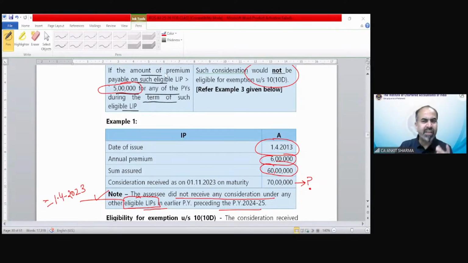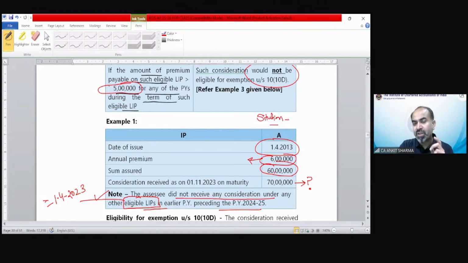Why are we not checking the 5 lakh rupees limit in this case? What is the reason? It is exceeding 5 lakh rupees, then why are you saying it is exempted? Correct, Pooja. It is issued before 1st April 2023. So that's why it is very important, because when you generally solve questions regarding this concept, the 5 lakh would be in your mind. And when you see 6 lakh, maybe you are going to say that it is going to be taxable. But as I told you, kindly find out the situation first.